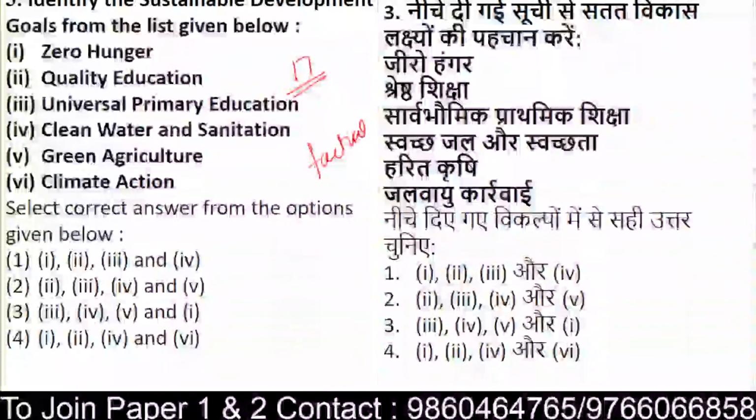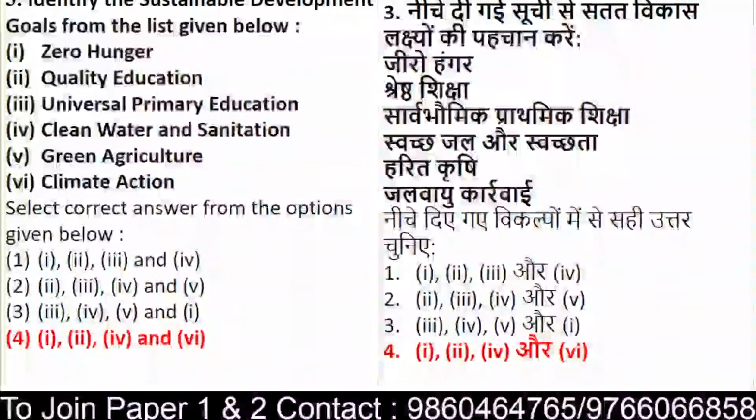If you look at all the goals listed below, someone has said option C, just correct yourself. You have zero hunger, yes; quality education, we just saw; we do not have universal primary education; we have clean water and sanitation, and we have climate action. We do not have something called green agriculture. It's not listed under the sustainable development goals.